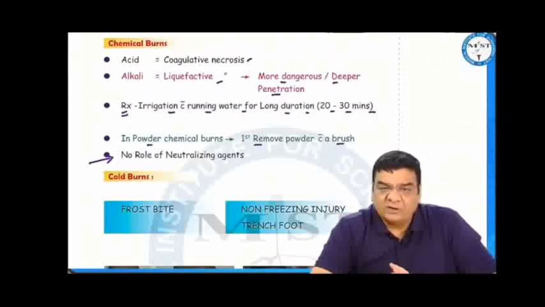Alkalis are more dangerous because they can penetrate into the deeper areas. The treatment for chemical burns would be irrigation with running water for a long duration, 20 to 30 minutes. If there are powder chemical burns, first we have to remove the powder with a brush before we rinse it with water. There is no role of neutralizing agents.